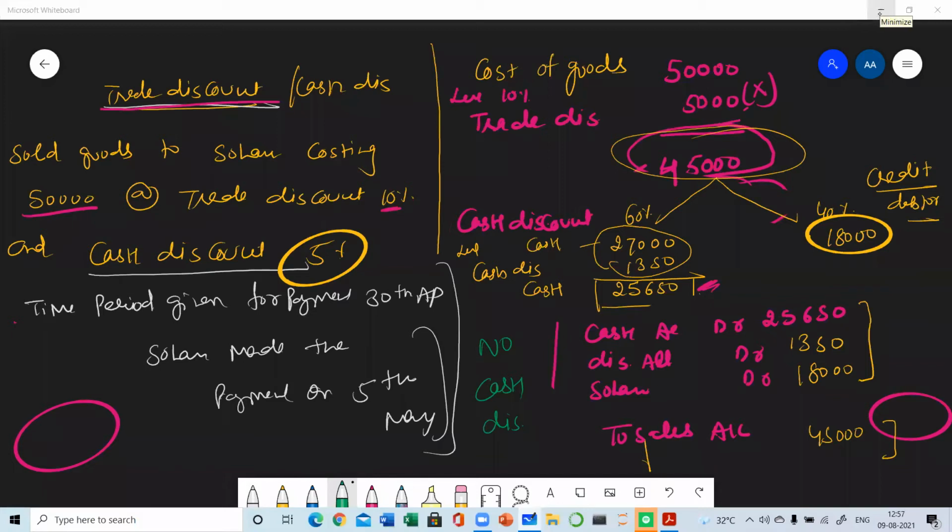Yes, I told you that to get the cash discount, either you need to make on the spot payment or within the given time period. Only then you are eligible to get the cash discount. Otherwise, if you are making payment late, then there will be no cash discount. I hope I am clear with the topic.